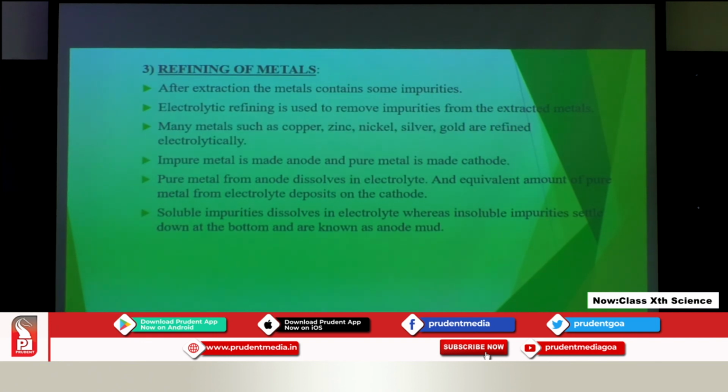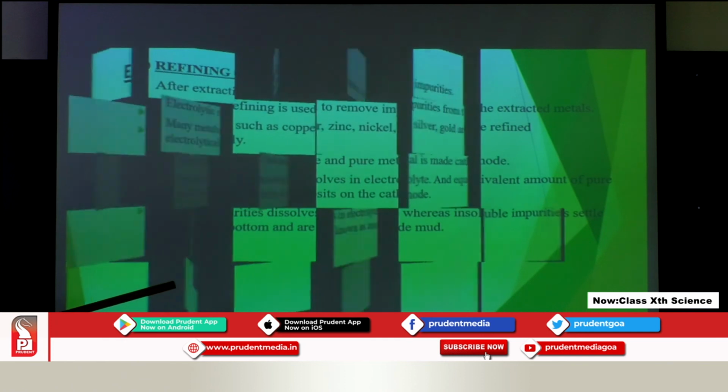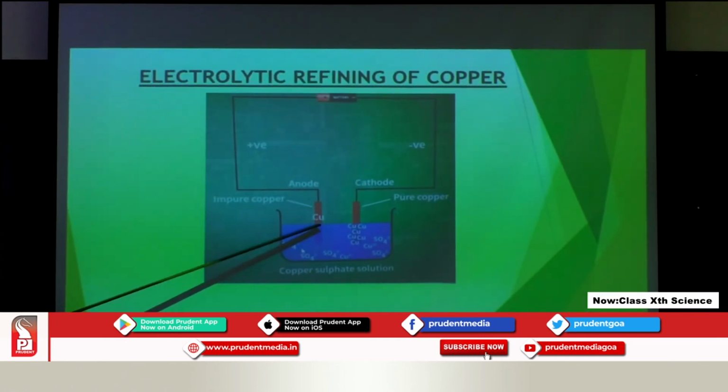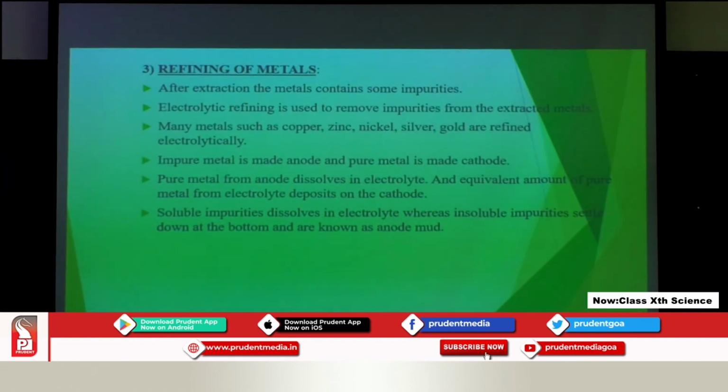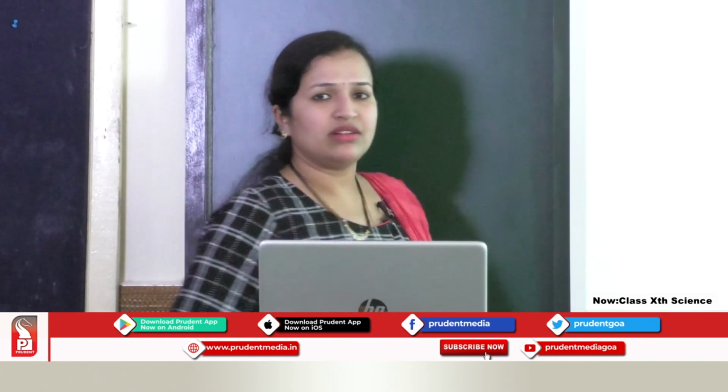Then the soluble impurities: we said it is impure copper, meaning there were impurities. The impurities which were soluble in copper sulphate dissolved in it, but the other impurities which were not soluble in the solution remained at the bottom. They settled down at the bottom of the anode, and they are called anode mud. So, the impurities settling at the bottom of the anode are known as anode mud.